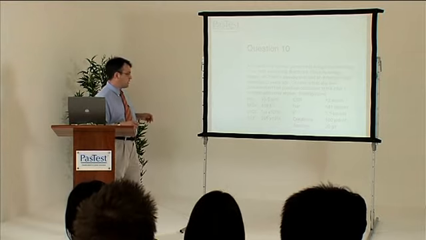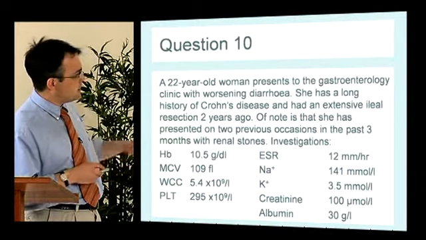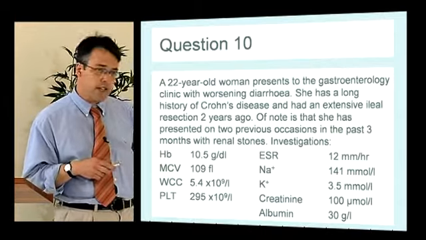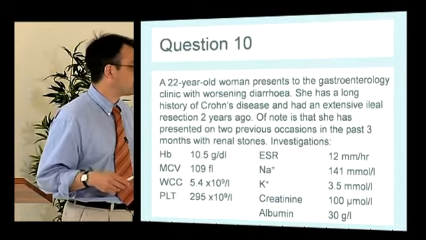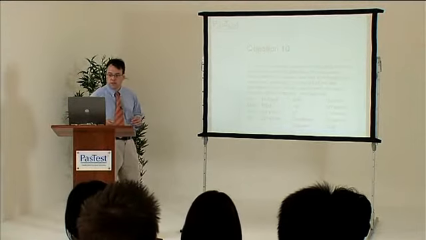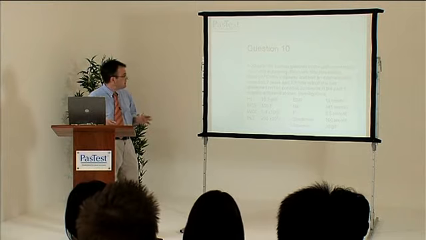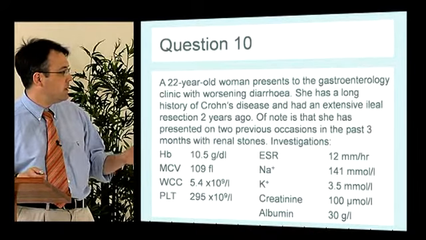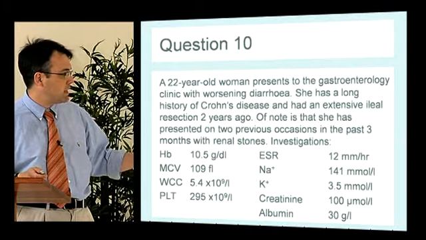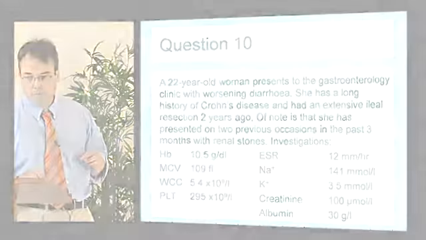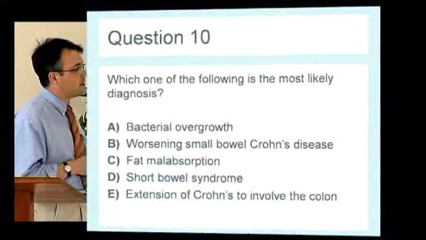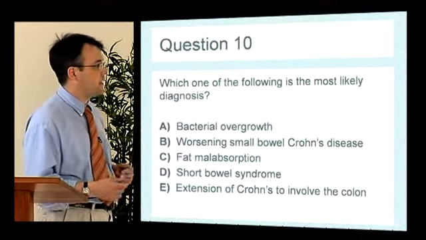And there's quite a lot of things wrong with her tests. She's anemic, she has a raised MCV, and she has a low albumin. So diarrhea, a big operation in the past, stones, low albumin, anemic, and a normal ESR. Which of these is the diagnosis, or the most likely diagnosis?